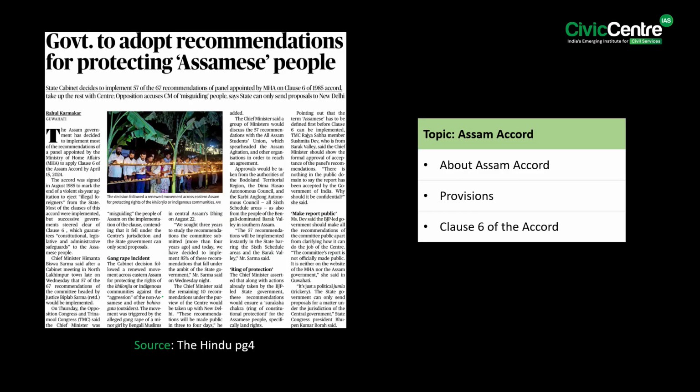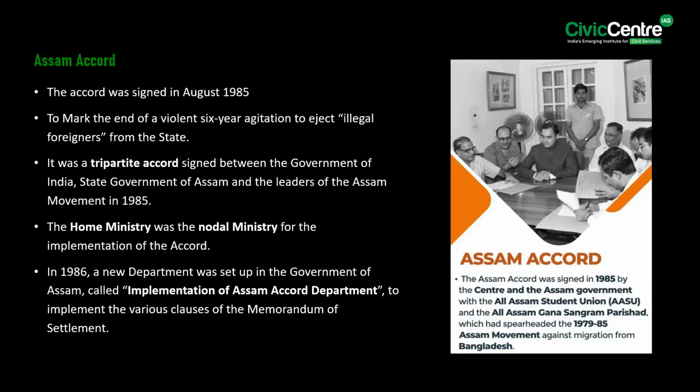Now, moving on to the second article, it says that the Assam government has decided to implement most of the recommendations of a panel appointed by the Ministry of Home Affairs to apply Clause 6 of the Assam Accord by April 15th of 2024. In this context, let us talk about Assam Accord and also we'll see what Clause 6 is. See, the Assam Accord was signed in August 1985 to mark the end of a violent 6-year agitation to eject illegal foreigners from the state.